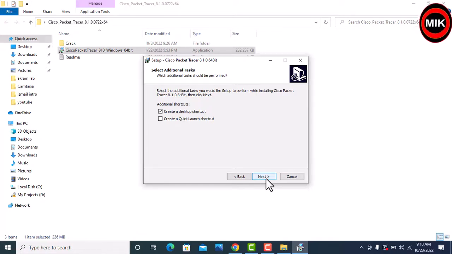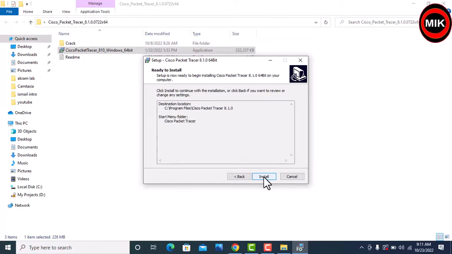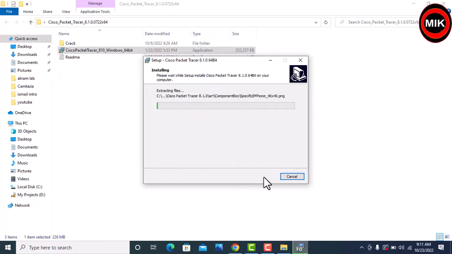If you want, click it, but I do not want it, so I clicked install. Now it will take a few minutes to install. This Cisco Packet Tracer is version 8.